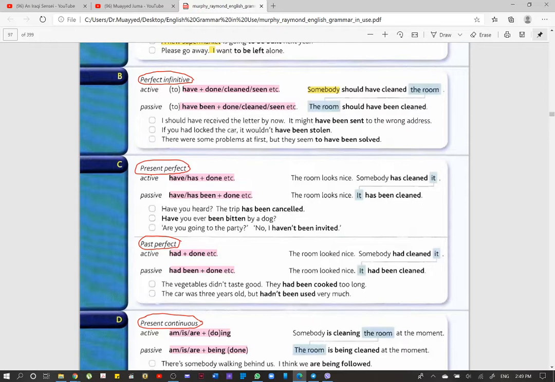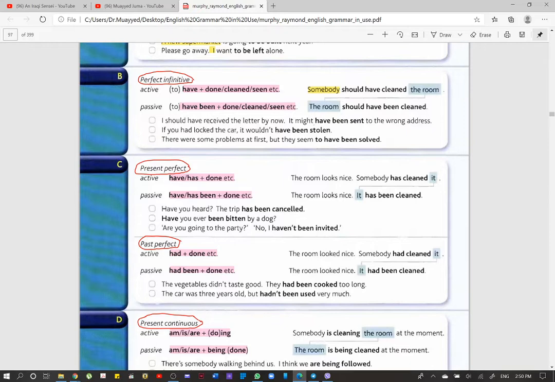Now, the trip has been cancelled. Why are we using passive here? Because it is not important who the specific person was who cancelled the trip. The most important thing is that the trip has been cancelled. Who did that, or who is the person who did that, is not that important. All right? So we say the trip has been cancelled. This is the passive.